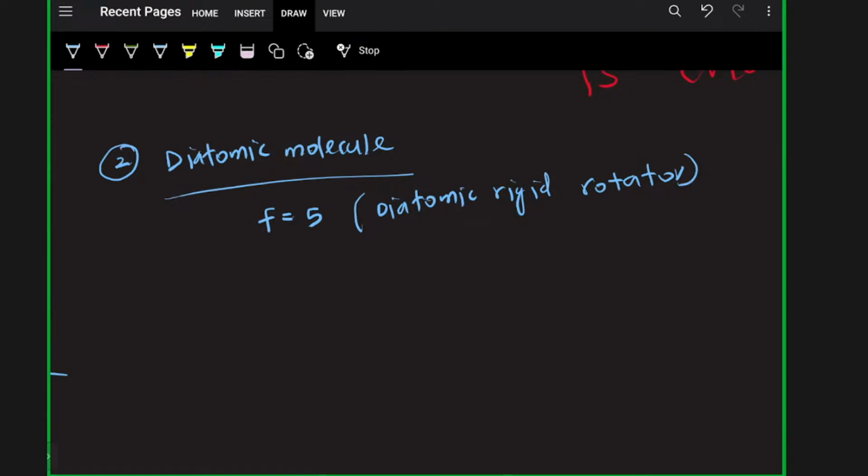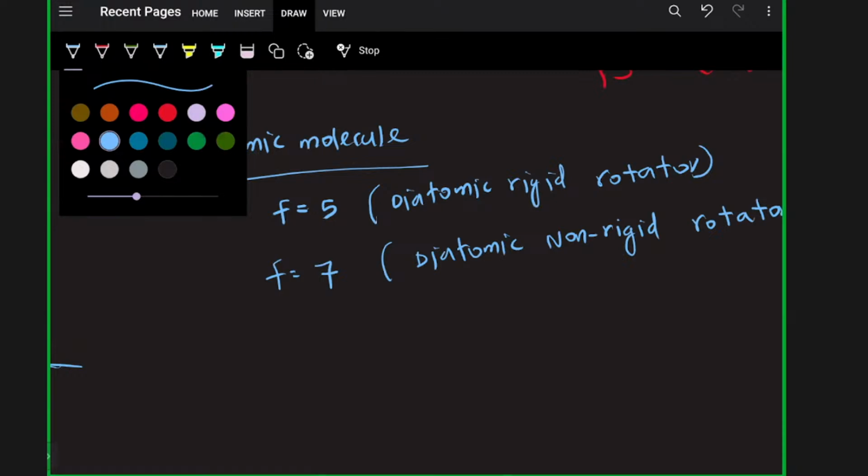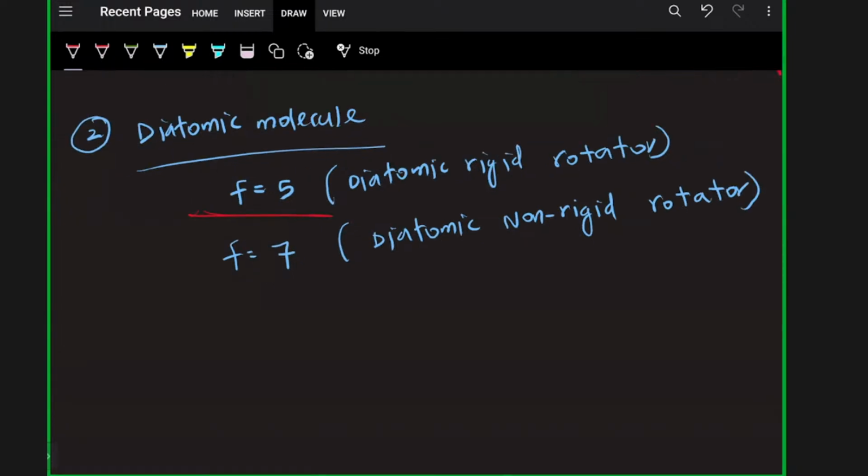And if it is a non-rigid rotator, the degree of freedom will be 7. Clear? So for a diatomic rigid rotator the degree of freedom is 5, and for a diatomic non-rigid rotator it is 7.